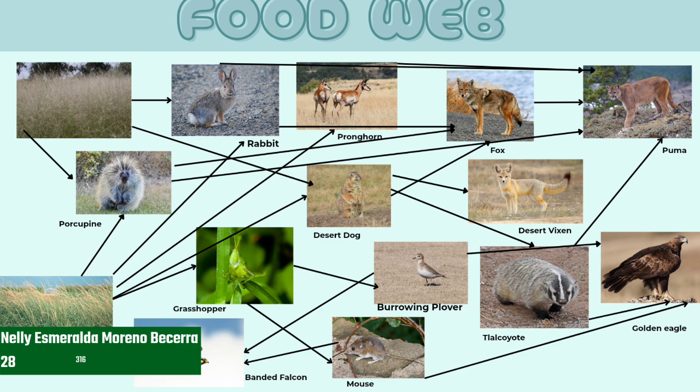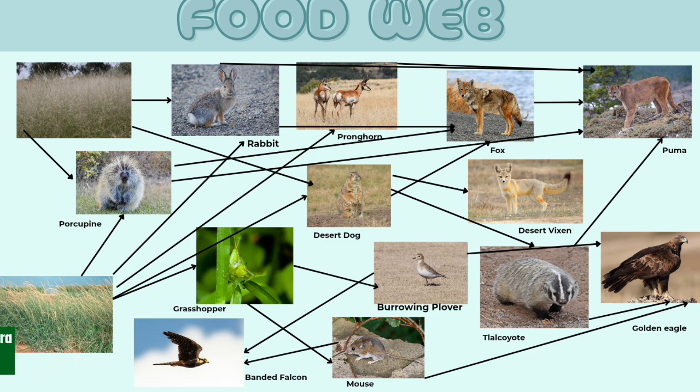They eat other carnivores and help control the population of animals in the ecosystem. In this food web, every living thing is important. If one species disappears, it can affect all the others. That's why the food web helps us understand how nature stays in balance.